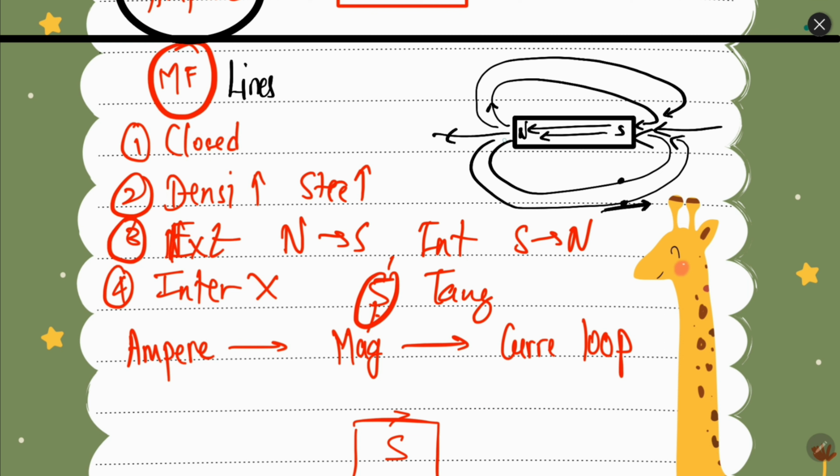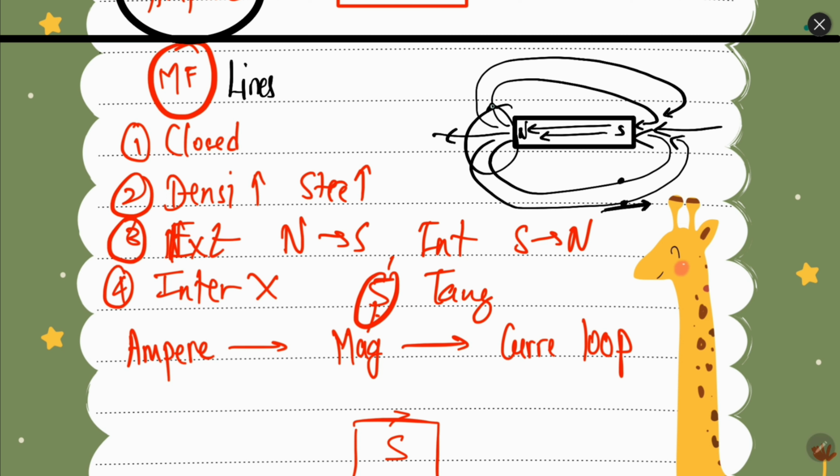The magnetic field lines will never intersect each other, because let's say if we have magnetic field lines which intersect like this, at the single point we will have two tangents, one for this curve and one for that one. So at a single point the magnetic field line will have two directions, which is not possible. It is impossible to move in two directions at a particular time. So they do not intersect with each other.